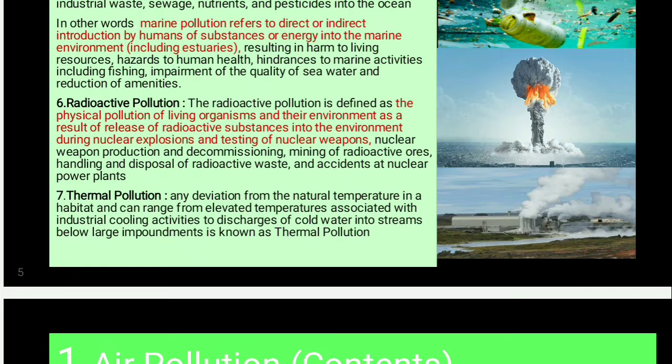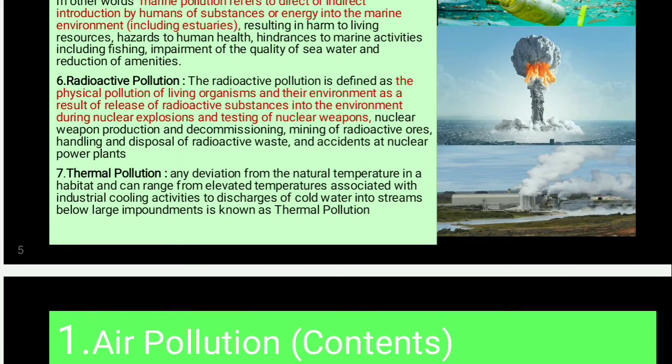In other words, marine pollution refers to direct or indirect introduction by humans of substances or energy into the marine environment, including estuaries, resulting in harm to living resources, hazards to human health, hindrances to marine activities, including fishing, impairment of quality of sea water, and reduction of amenities.